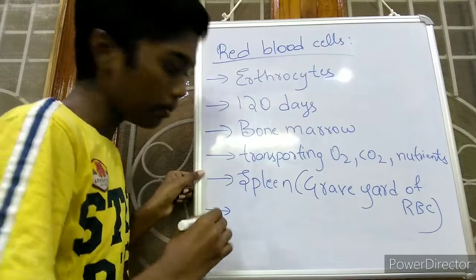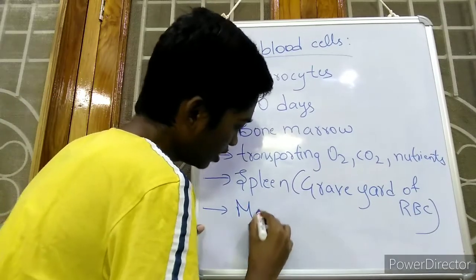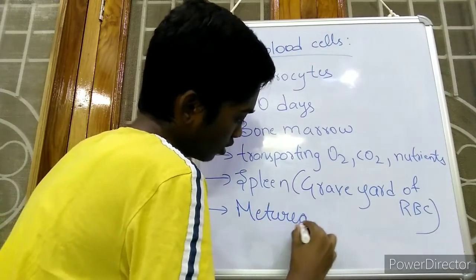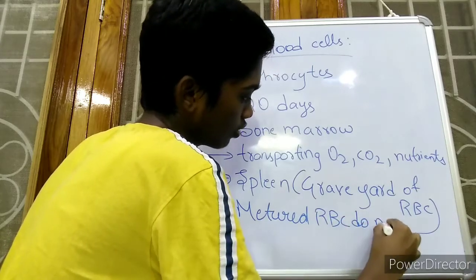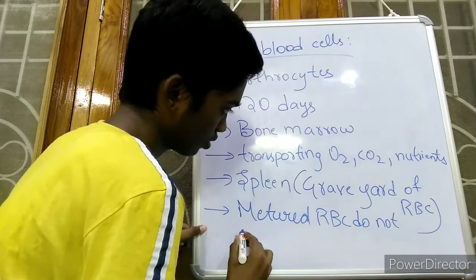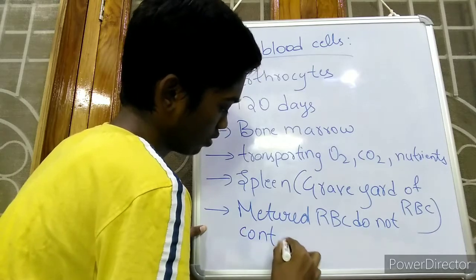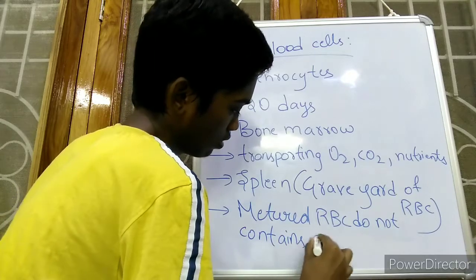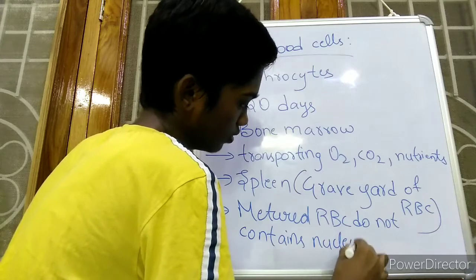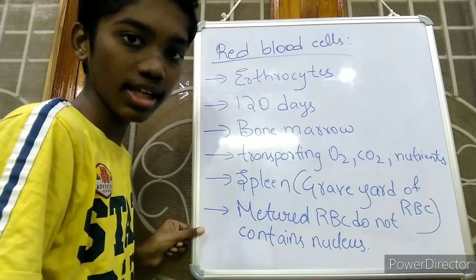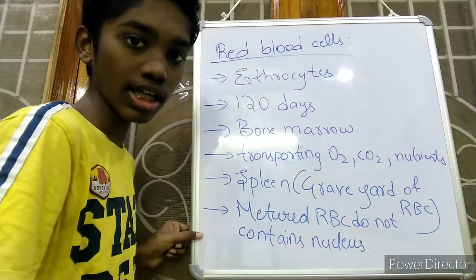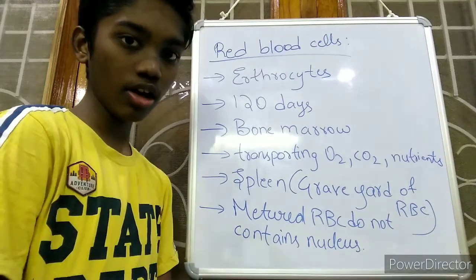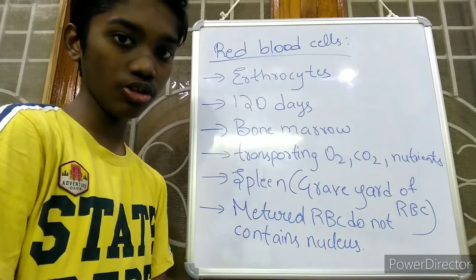So the matured RBC do not contain nucleus. The young red blood cells contain nucleus, but the matured or old red blood cells do not contain any type of nucleus. I will draw a simple diagram of matured red blood cells.